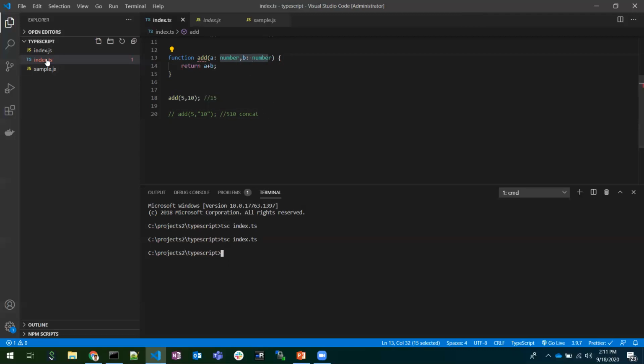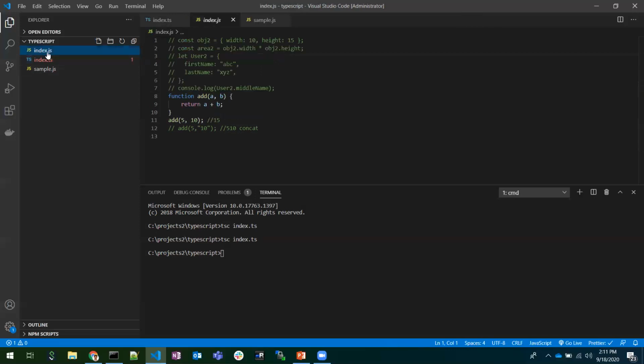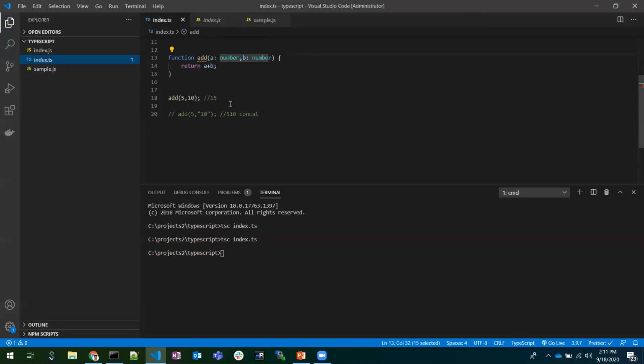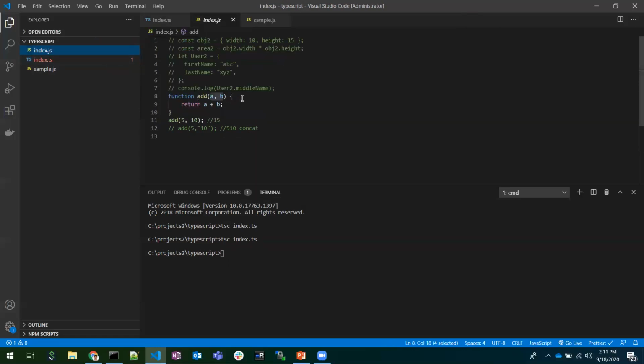Also, it generates an equivalent index.js and removes the types. If you observe the generated file, the types are not there. TypeScript erases all the types, I mean the number here. It is not present in the generated file, because the browser can't understand these types.